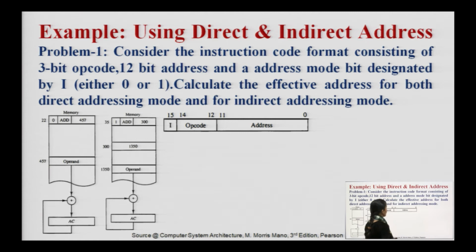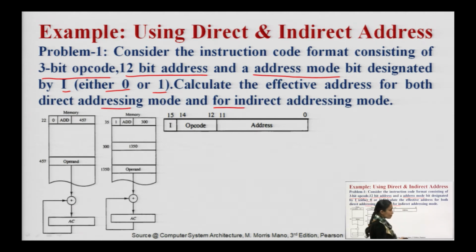Suppose we take an example of how we are using the direct address and how we are using the indirect address, means the use of the mode field. Let us discuss it with one problem. Consider the instruction code format consisting of a 3-bit opcode, a 12-bit address and an address mode bit that is designated by I. Either this I will be 0 or it is 1. The question is to calculate the effective address for both direct addressing mode and indirect addressing mode.